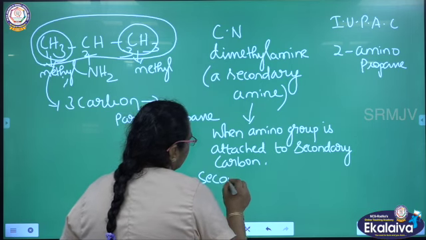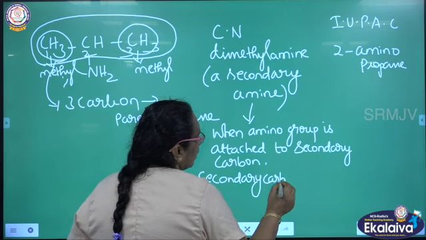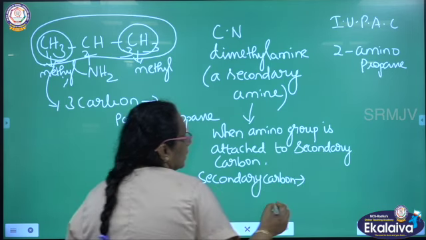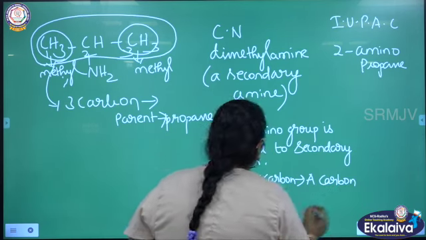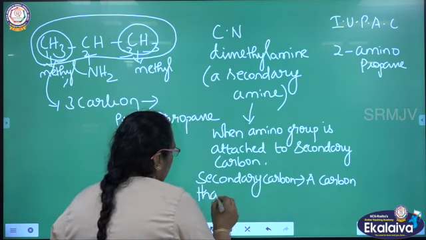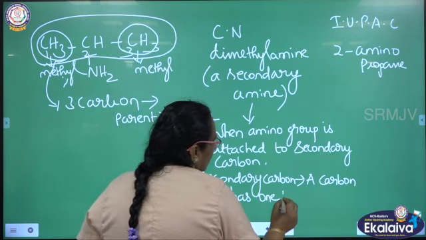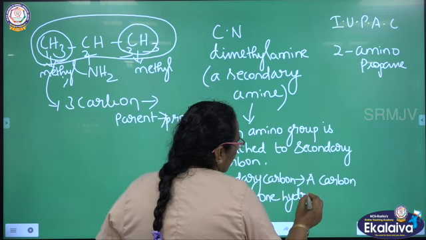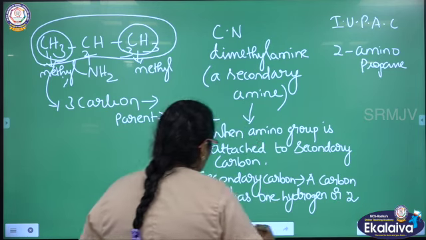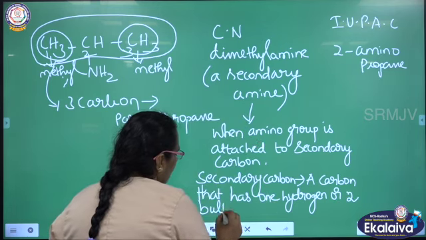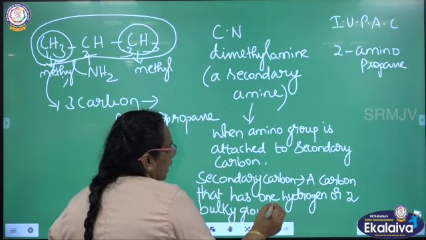So when amino group is attached to secondary carbon, what is secondary carbon? A carbon that has one hydrogen or two bulky groups, we can call it a secondary carbon.